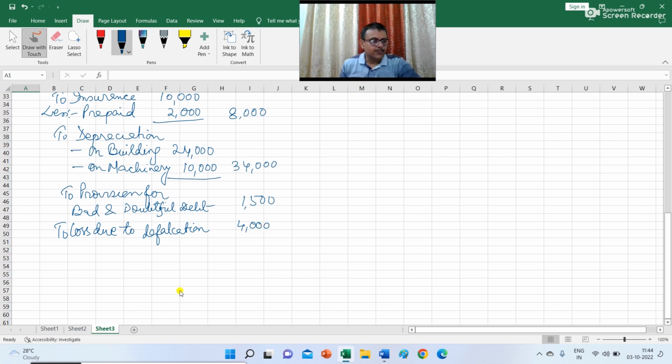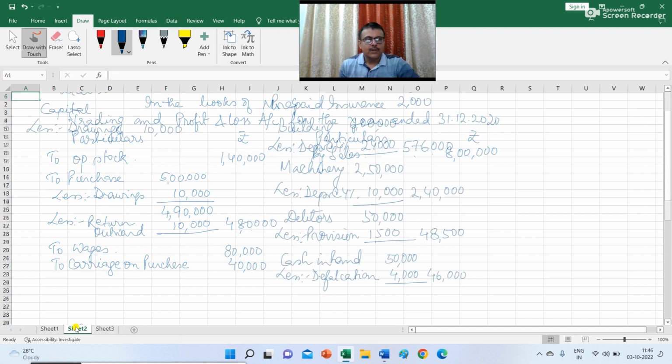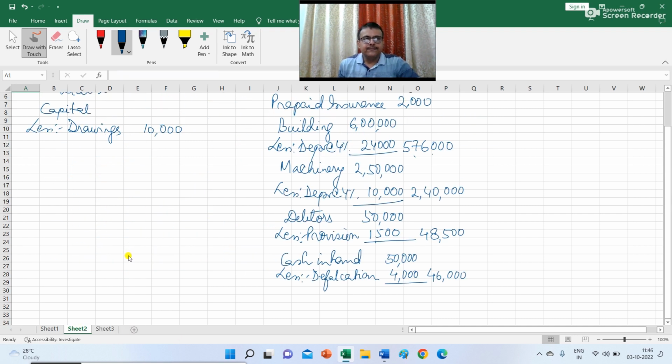This is 4,000 rupees. Next is interest on loan. In the profit and loss account you have to show interest on loan 10,000 in the inner column, add payable 5,000. So in the outer column you record 15,000. The interest on loan which is payable, you have to write on the liability side: interest on loan payable rupees 5,000.